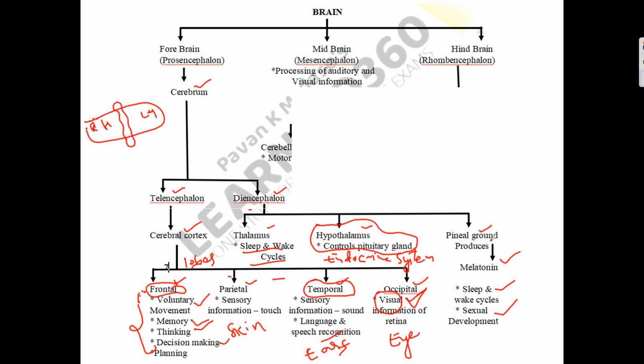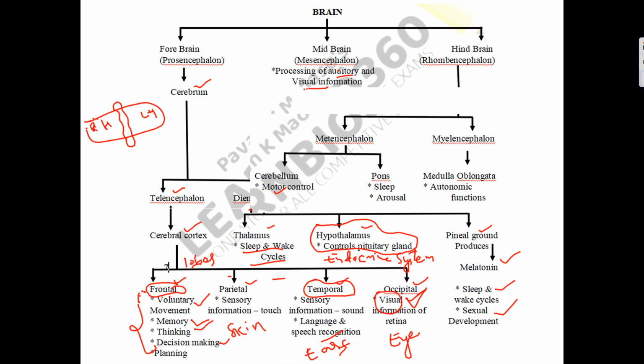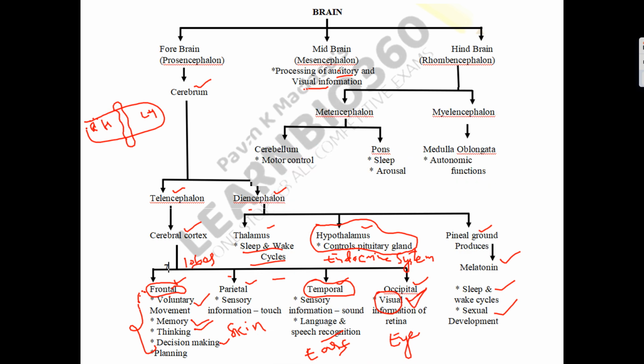Coming to the midbrain, it will process auditory as well as visual information. That is the major function of the midbrain. It is called mesencephalon. So coming to the hindbrain, this is called rhombencephalon. It is divided into two parts, metencephalon and myencephalon. The metencephalon is again divided into two parts: one is the cerebellum and the other is the pons varolii.